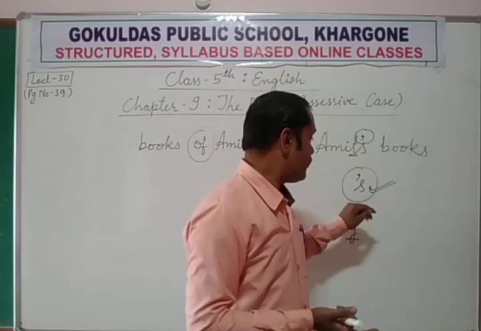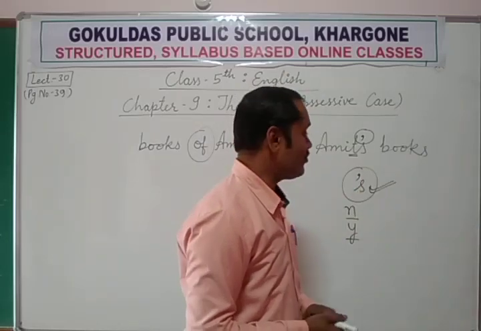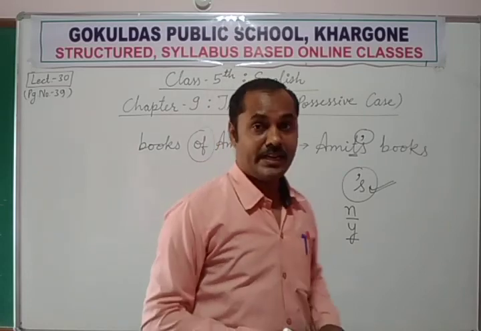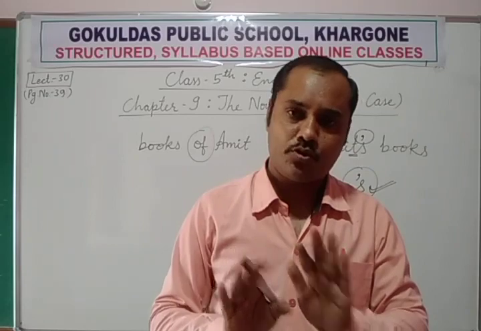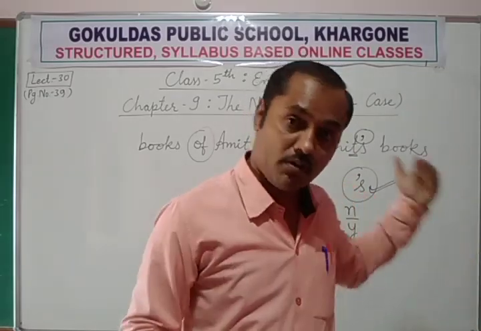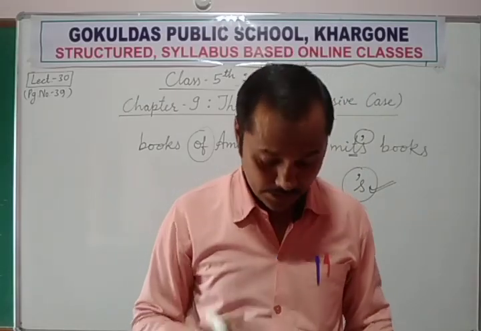So that's why we put only an apostrophe, not s. What is the rule? When this type of spelling comes, at that time we use only an apostrophe, not s, because s is already at the end. So we need only an apostrophe.